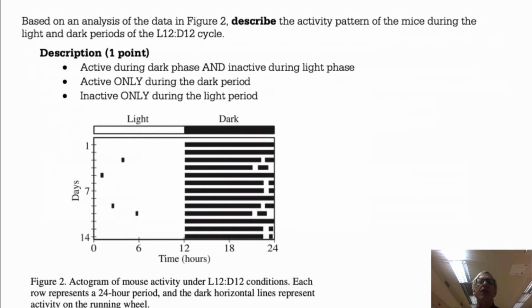Part B, you're describing the activity pattern of the mice. There are 3 possible ways you could phrase this: active during dark phase and inactive during light phase. That's simply all you had to say. Notice the second 2 bullet points are both still comparing light and dark. If you don't somehow mention both light and dark, you would not earn the point.